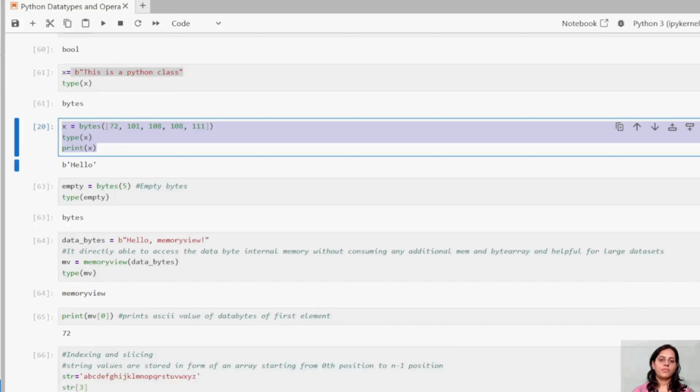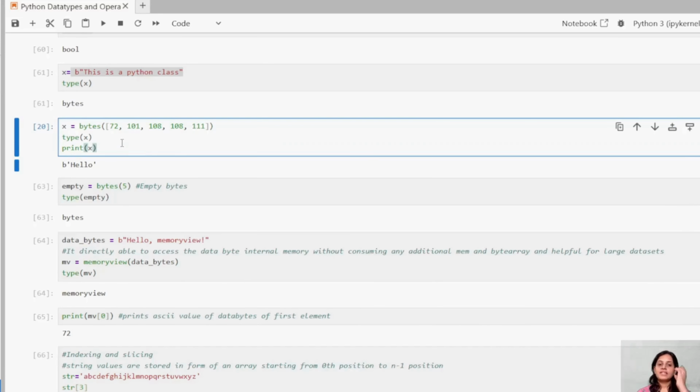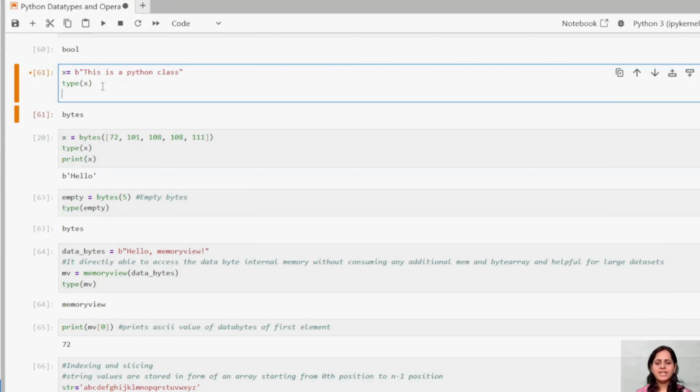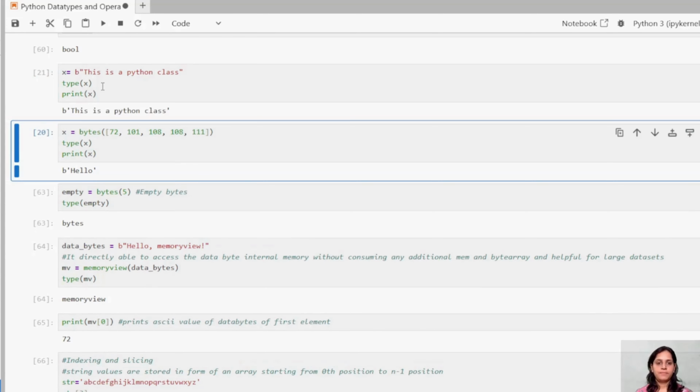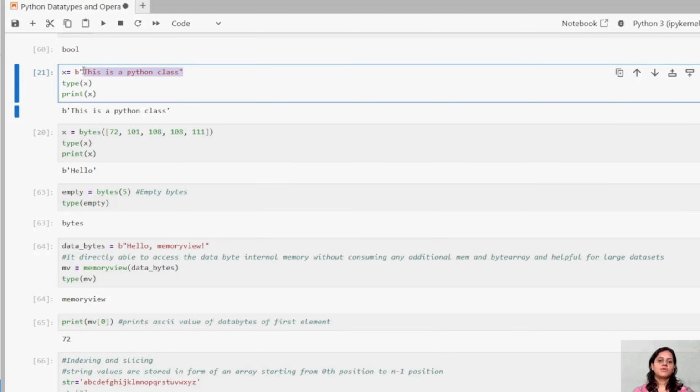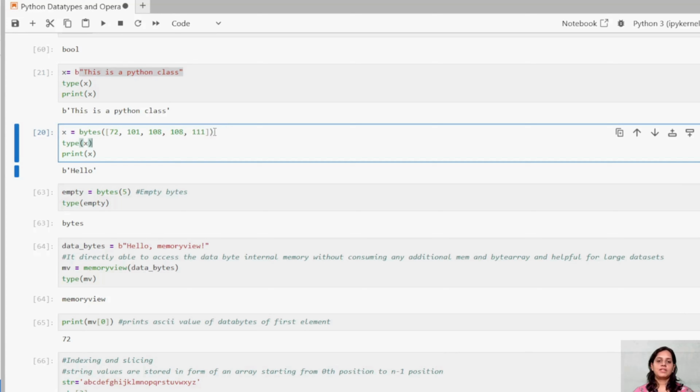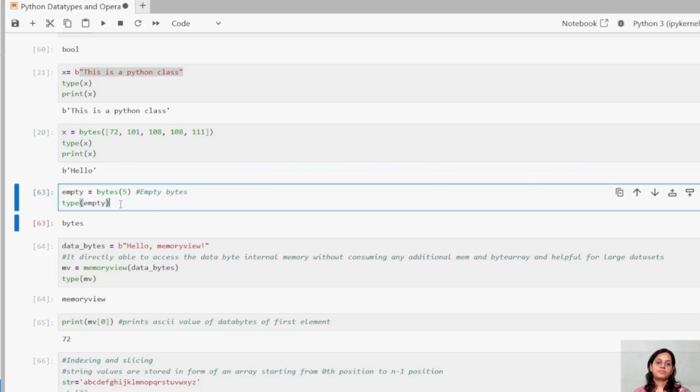Hello. The same thing. That is why it is bytecode. Bytecode means it will take the ASCII values of those things and it will give you the output. Now, let us print the above example, guys. This is a complete statement, so it is not going to convert that to ASCII. That is why I have shown you an example here so that you will get an understanding of these ASCII values and all, right?